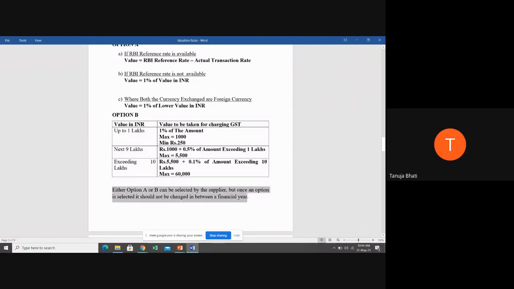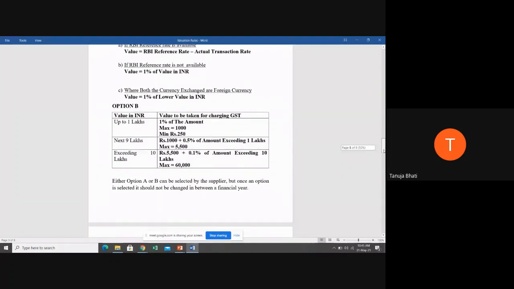Now, either option A or B can be selected by the supplier. But once an option is selected, it should not be changed during a financial year. So these are the two options available with the supplier who is dealing in purchase or sale of foreign currency, on how to value the amount in order to charge GST. Either he can opt for option A or option B. Is this clear, students? Yes, ma'am.